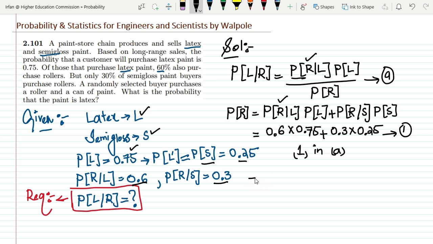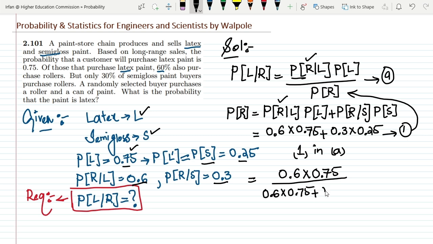Let me write these values here. Probability of R given L is 0.6, multiplied by the probability of L, which is already given here as 0.75, and divided by the values given in the form of the equation. So let me write these values: 0.6 multiplied by 0.75, plus 0.3 multiplied by 0.25.